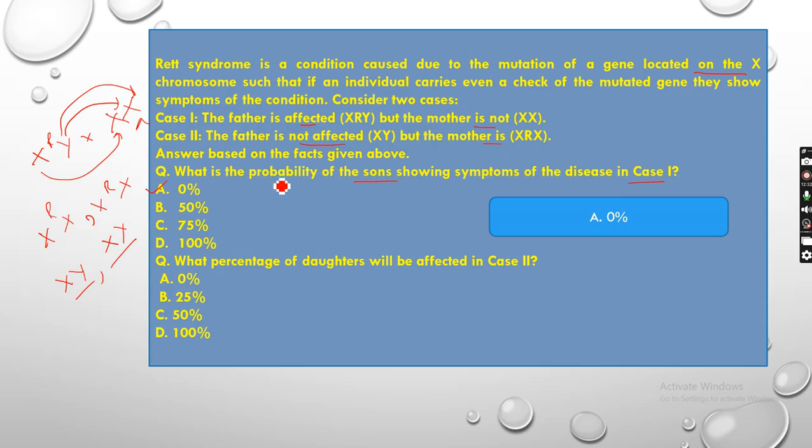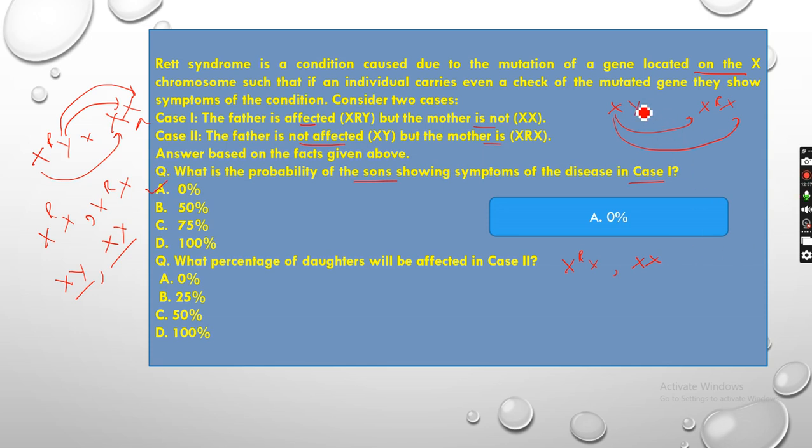Okay, now second one: what percentage of daughters will be affected in case 2? Now in case 2, we have to find for daughters. So here father is not affected, so XY, and mother is affected. Now work out this one first. So you get XRX and one XX.